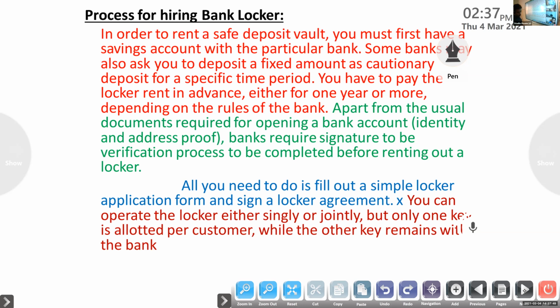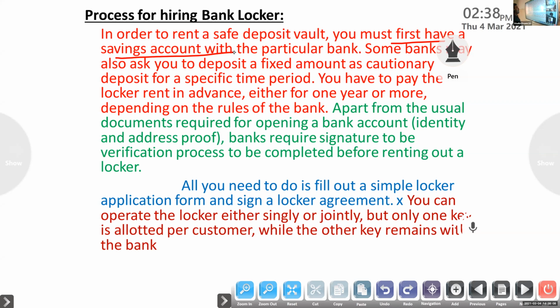Okay, so already we know that in order to get a safe deposit vault, a bank locker, first we must have a savings account. We must have an account with the bank.